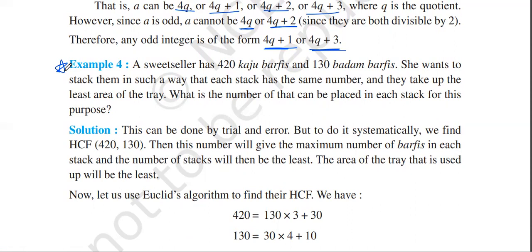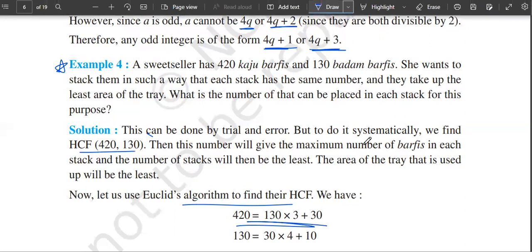But to do it systematically, we need to find the HCF of both 420 and 130. Then that number will give us the maximum number of burfis in each stack, and the number of stacks will be the least. The area of the tray which is used will be the least. Now let us use Euclid's algorithm to find the HCF. As I have told you how to use Euclid's algorithm on the white screen in the previous question, in a similar way you will solve here also.